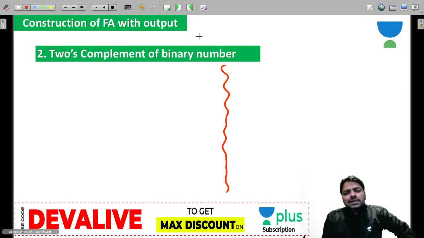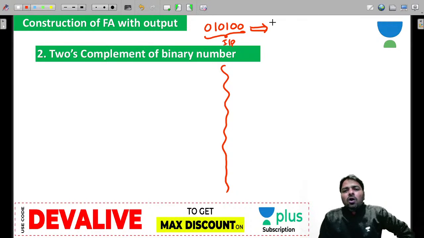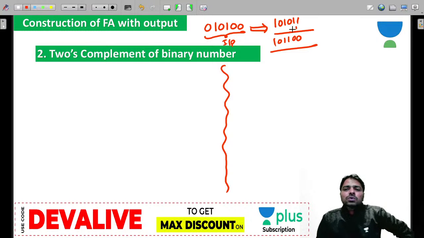Now what kind of idea, guys? Everybody knows what a 2's complement is. Suppose you have this number, right? This is the input. Then what should be the output? Output will be 1's complement plus 1. The 1's complement is 1 0 1 0 1 1, plus 1. So you will get 1 1 0 1, carry, again 0 1 carry, and 1 1 0 1 0. This is the 2's complement of the number. This is your output. But guys, you can also do it some other way.